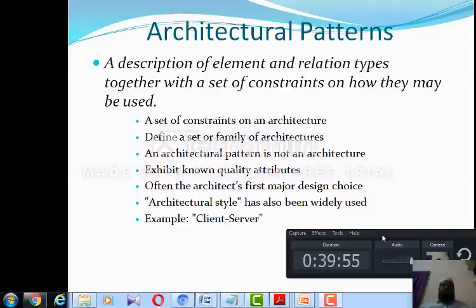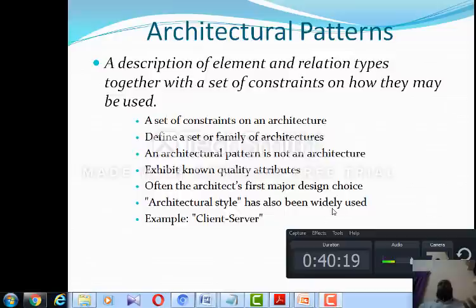Now, regarding architectural patterns, this is one of the important concepts: a set of constraints on an architecture. We can define an architectural pattern. Without patterns you cannot do anything.